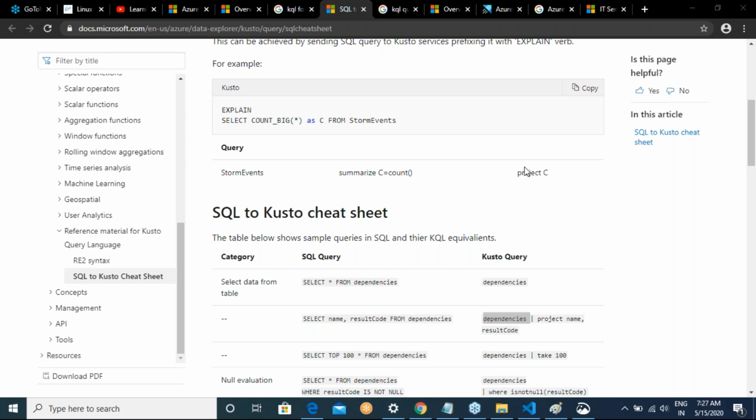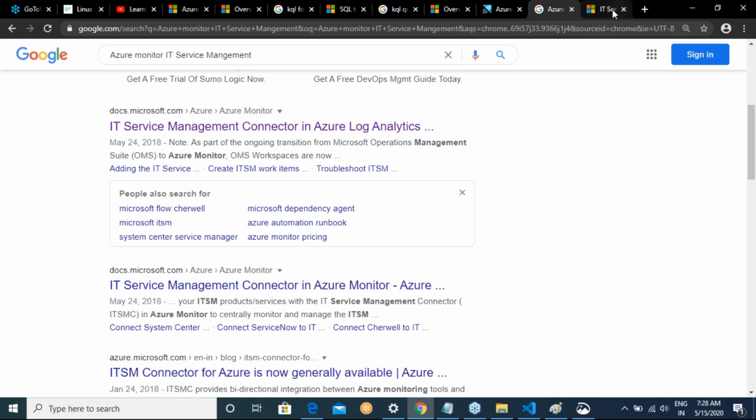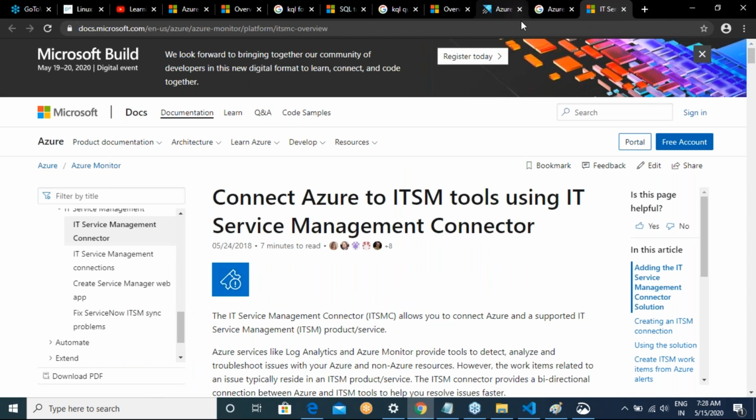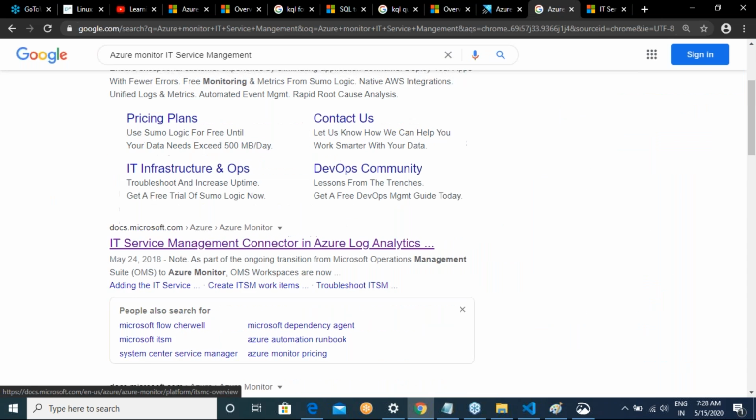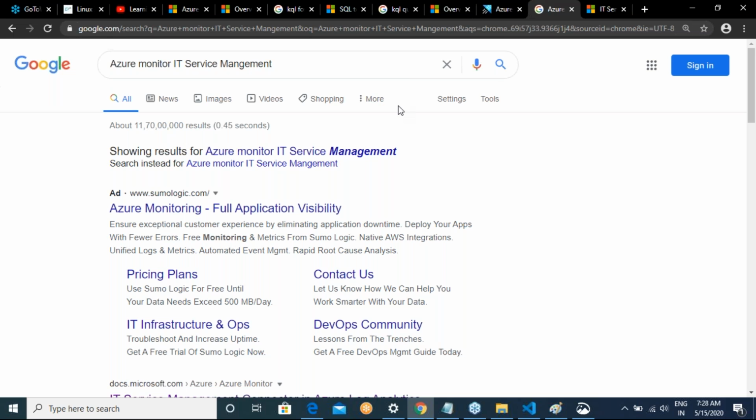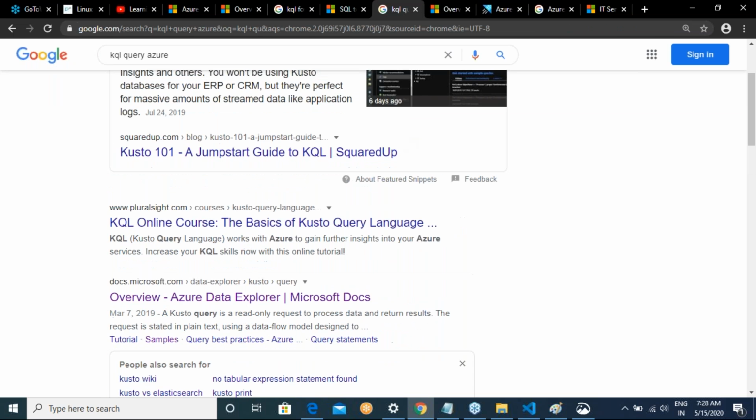So the whole point is, when it comes to Azure Monitor, it is not only collecting and showing some data where you can see the graphs and other stuff. You can even query this, and for querying, this is a very strong language. It is much more than what we see over there. It is used in data sciences, and whenever you want to query any kind of document, KQL can come into play.